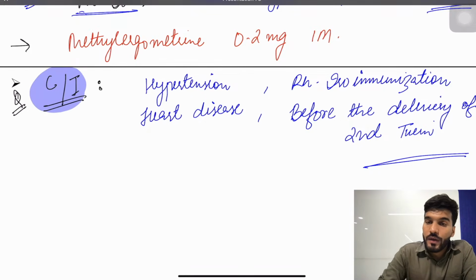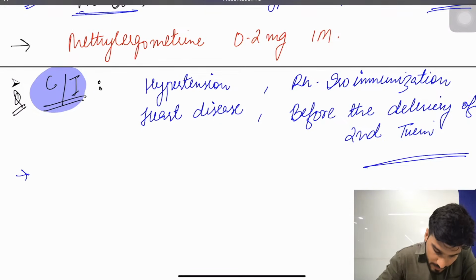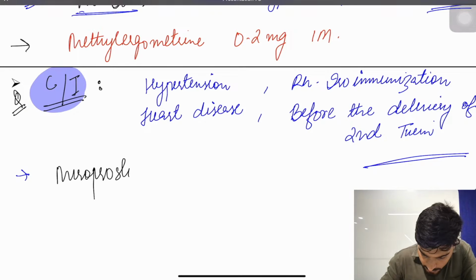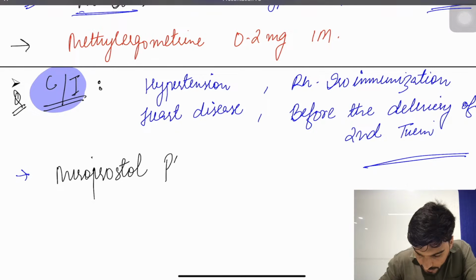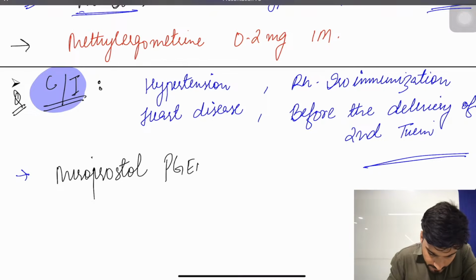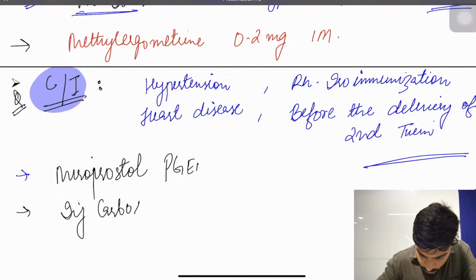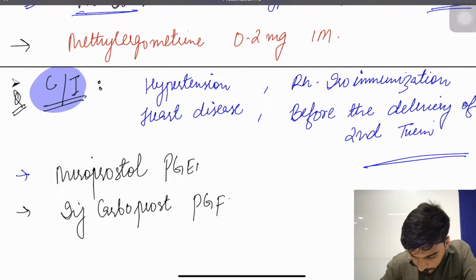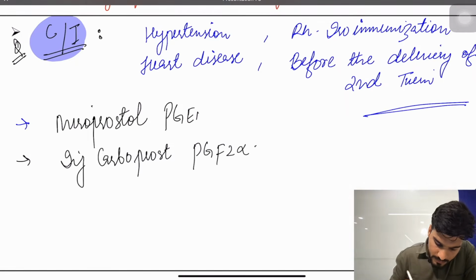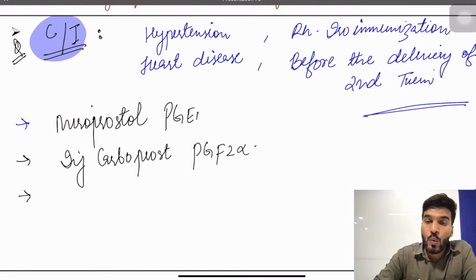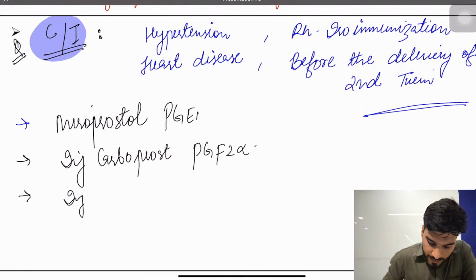Followed by that, we can also use misoprostol, which is prostaglandin E1. We can use injection carboprost, which is PGF2 alpha.